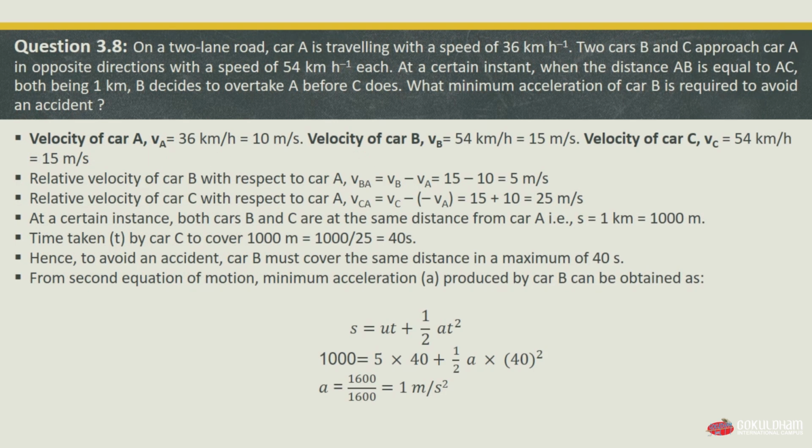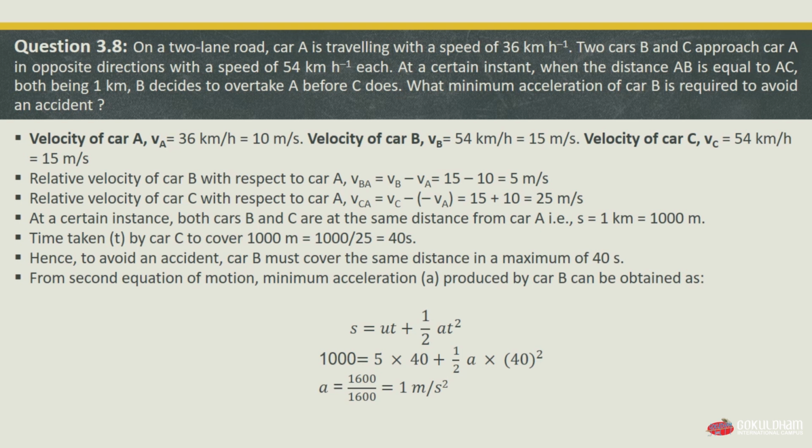The next question that we are going to solve is question 3.8, which is: on a 2-lane road, a car A is traveling with a speed of 36 km per hour, and two cars B and C approach car A in the opposite direction with a speed of 54 km per hour each. Means the speed of cars B and C each is 54 km per hour.